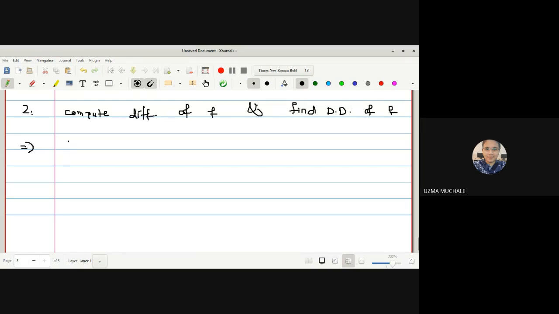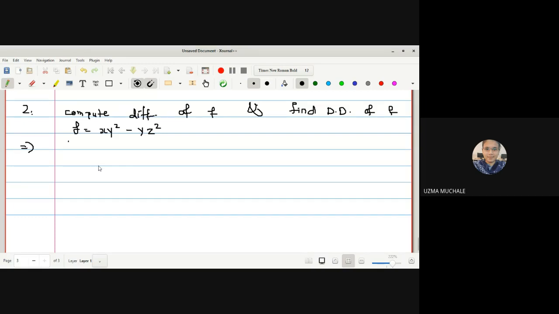Now what is the function f provided to us? The function f is given as xy square minus yz square. At a tangent vector vp we have to compute the differential f and find out the directional derivative.